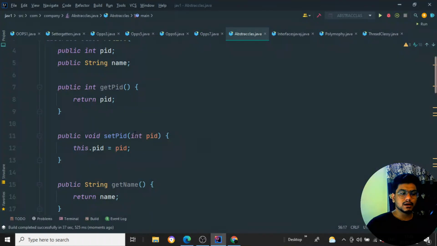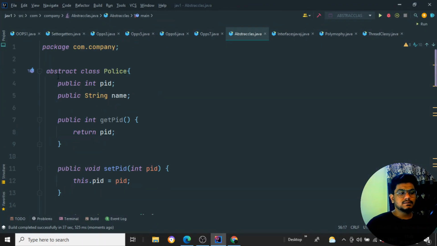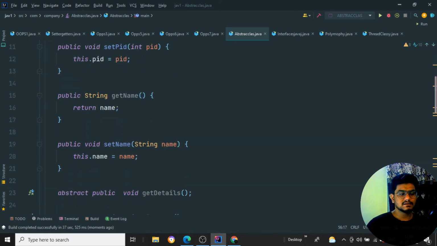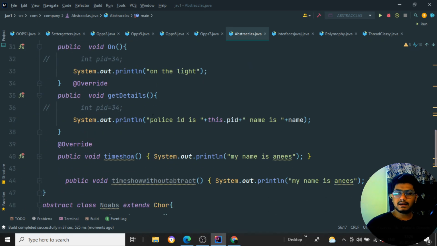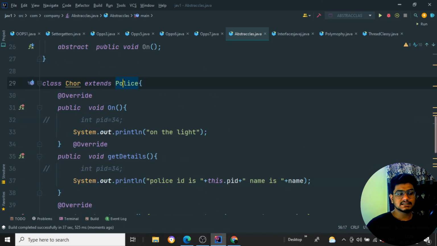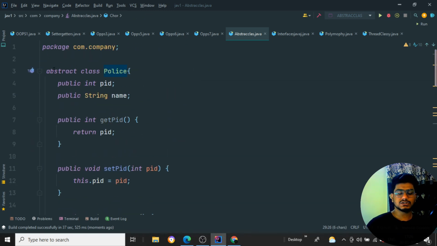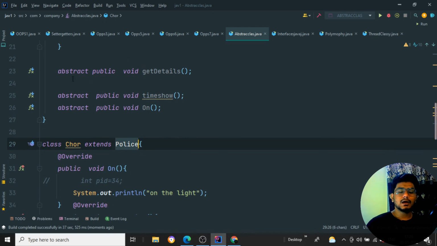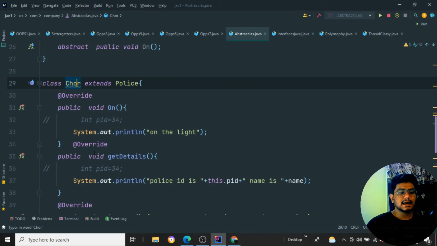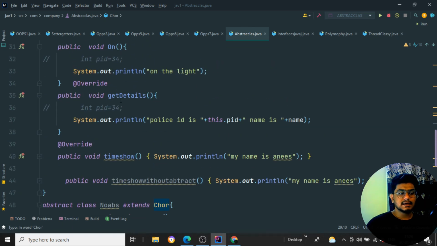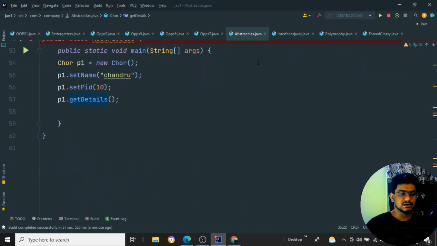I have explained it to you in a programmatic way, how it works. Simply, abstraction is something like an idea which does not exist; we just declare it inside the abstract class, and the implementation will be done inside the child class. If you want to create an object, we can create objects of the child class which extends the abstract class, that is police, which is declared as the abstract class, and you can access all the attributes as well as methods from the abstract class inside my child class, and I can set the properties, and I can easily run the particular method of a child class. Okay, this is how abstraction is going to work.